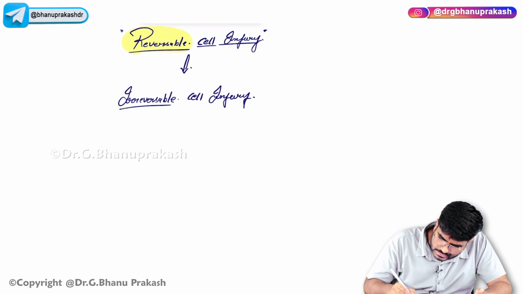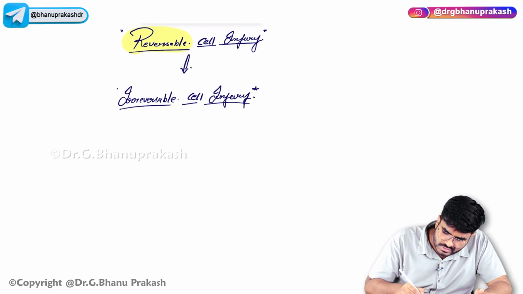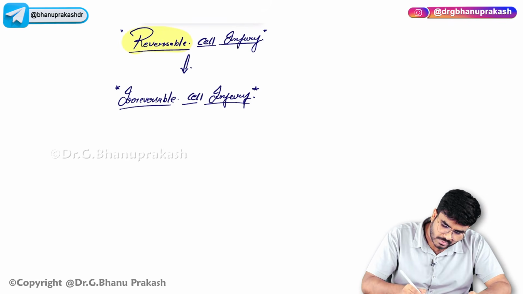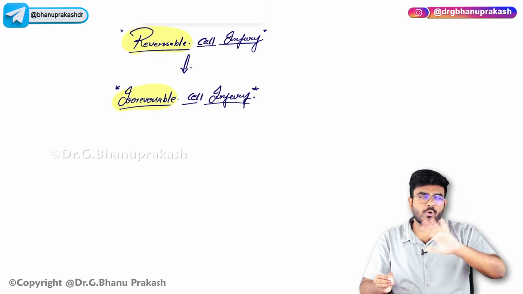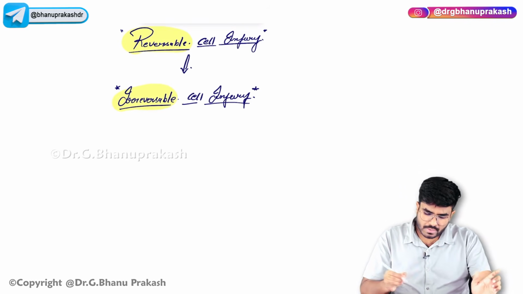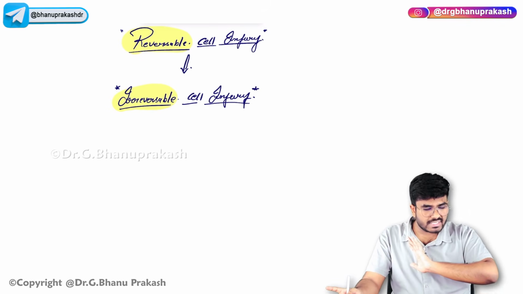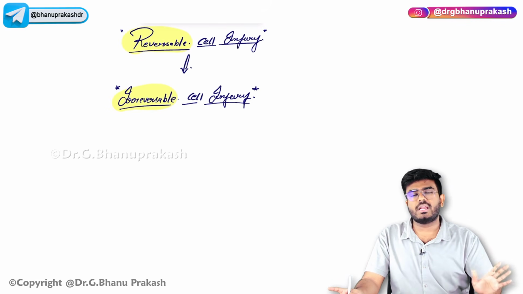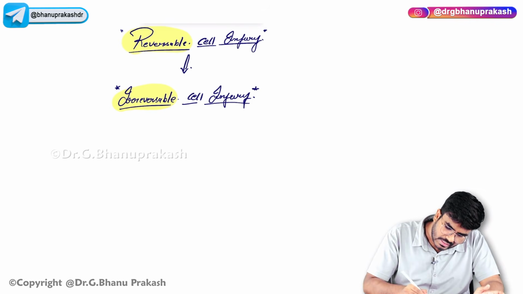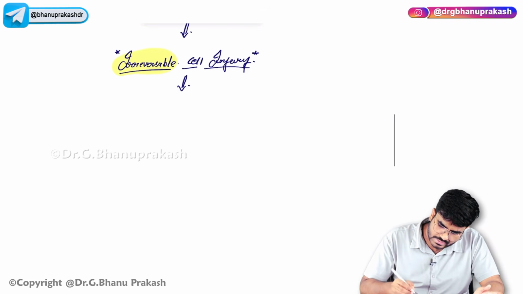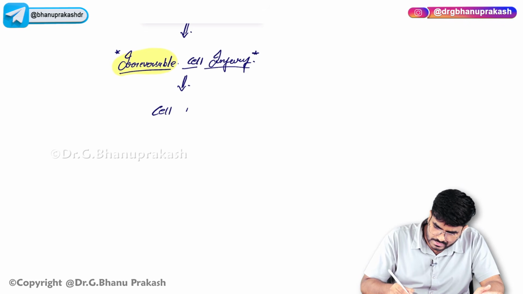So now in this class, we have to see the differences between reversible cell injury and irreversible cell injury. In reversible cell injury, the cell will go back to its normal function if you remove the stress. But in irreversible cell injury, the injury is beyond repair. So the cell 100% will die. Whenever there is irreversible cell injury, the cell will undergo death. That is cell death.